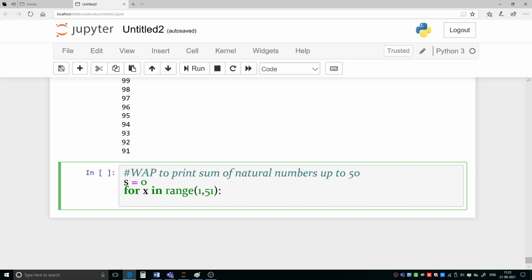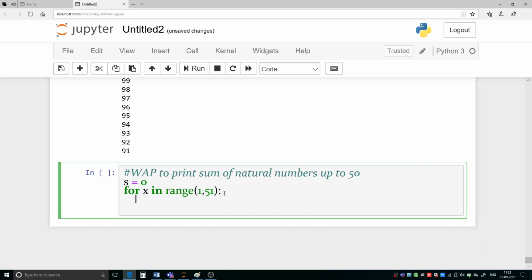So for every value of x, we have to pick that value, catch that value, and add that value to s. That is what we will be doing inside the loop, because that action needs to be repeated for every value of x. Adding that value in s has to be repeated. So what we need to repeat must belong to the loop, it must be inside the loop. So that repetition is required, addition of the value is required every time. So we will be keeping that inside the loop.